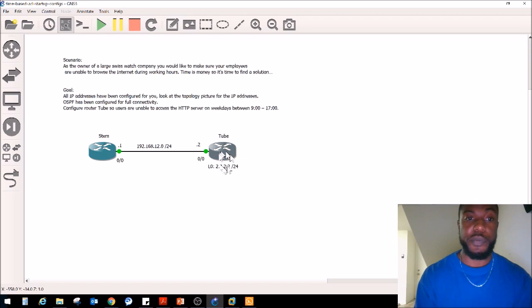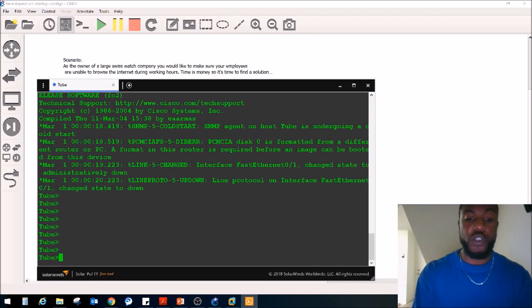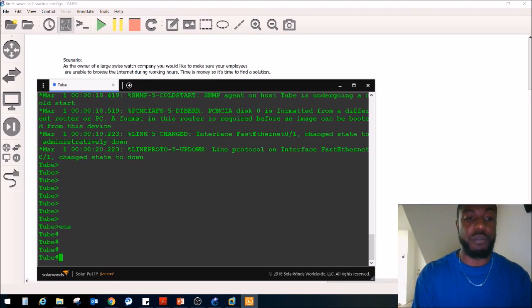It says configure router two. So users are unable to access the HTTP server on weekdays between 9 and 5, or in this case, 1700 hours, which is military time. So we know we need to put the access control list on the two router. The first thing we want to do is specify the time range before we do the access list.